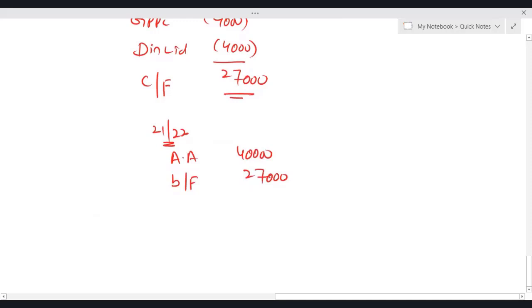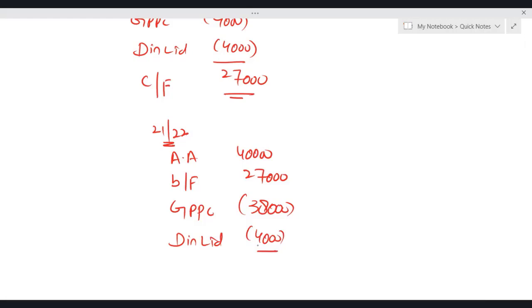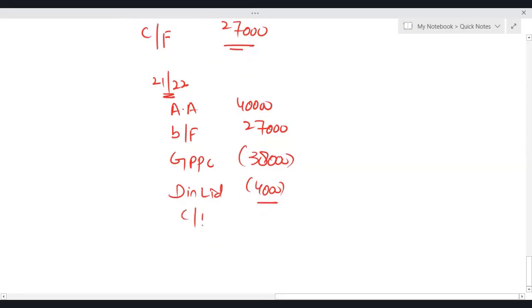So in 21-22, gross PPC by settled is 38. The employer contribution is 4,000. So 67 minus 42. Carry forward is 25.